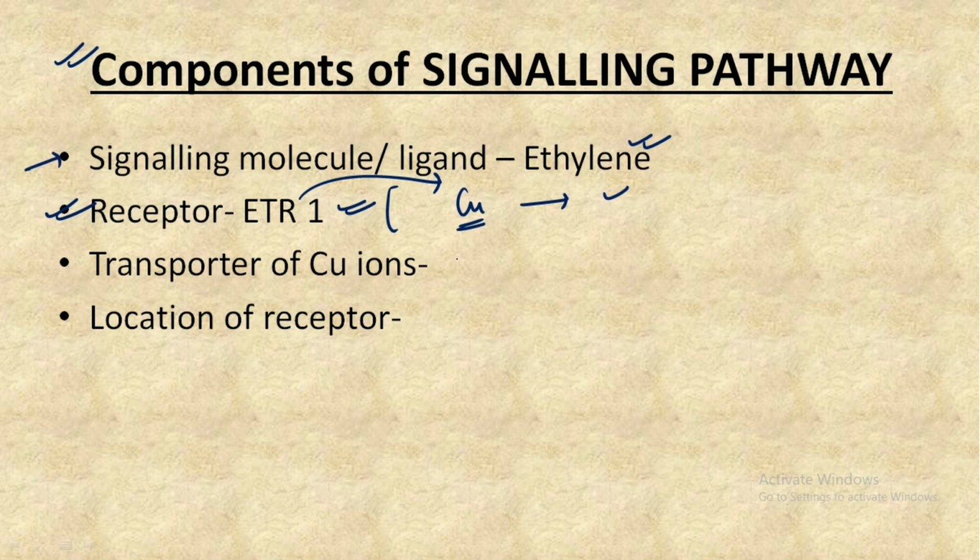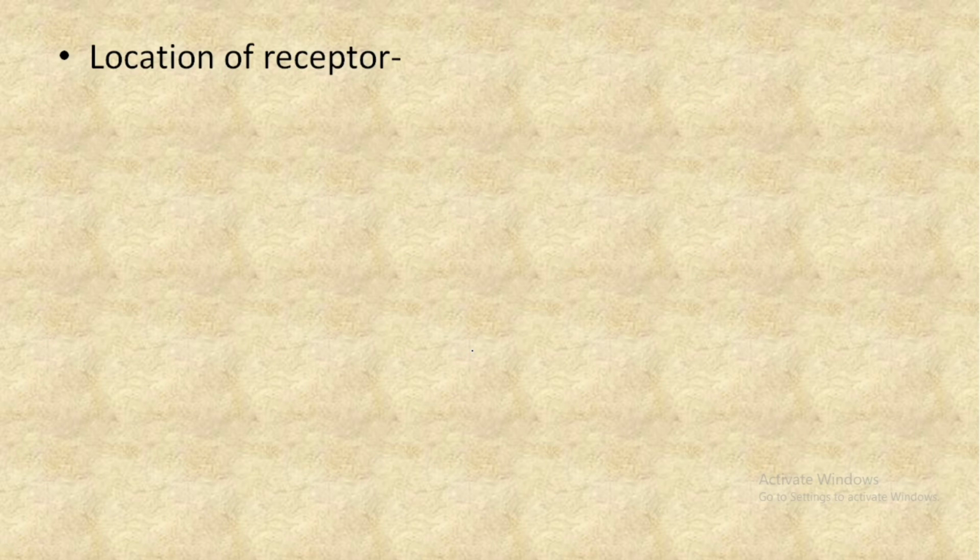The next important point is that we have some transporters of copper ions. The important transporter that we need to keep in mind is RAN1, which helps in the transport of copper from the cytosol into the area where the complete signaling pathway is about to happen. And the last point is that the location of the receptor is the ER, that is the endoplasmic reticulum, where the complete reaction would initiate.